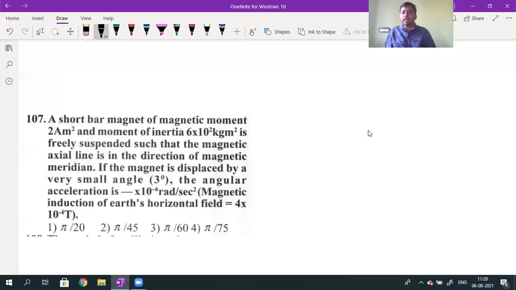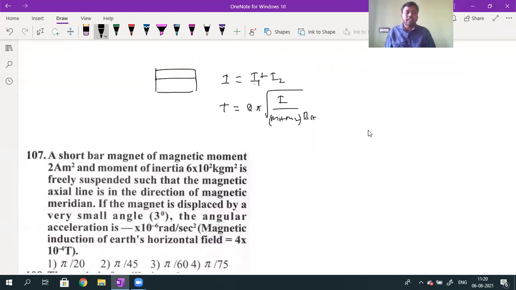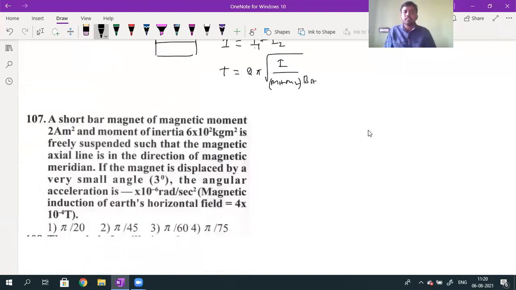Sir, in the 7th point, why is the moment of inertia not added? I consider the moment of inertia of both the systems together. The moment of inertia of one is I1 and the other is I2. This total moment of inertia I called I in that question. Then I wrote the time period formula 2 pi into root over I, where I is nothing but I1 plus I2, divided by M1 plus M2 into BH. Okay, Vinita? It is added only. Next.